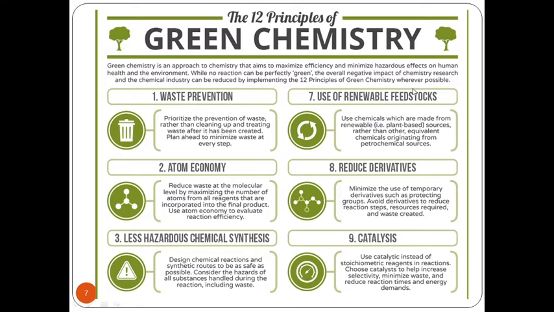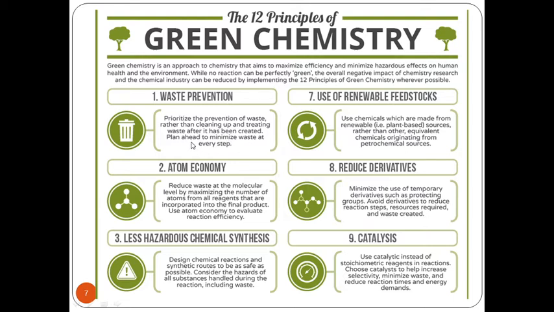We cannot turn every conventional reaction into a green chemical reaction, but at least wherever possible, if we can apply these 12 principles of green chemistry, we can turn few of the conventional reactions into green chemical reactions. So what are these 12 principles of green chemistry? First one is waste prevention. Prioritize the prevention of waste rather than cleaning up and treating the waste after it has been created. Plan ahead to minimize waste at every step.